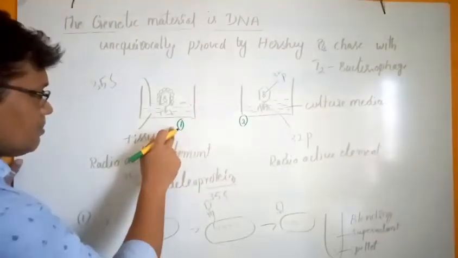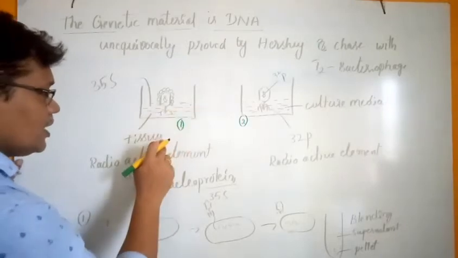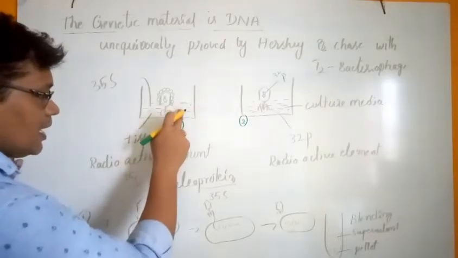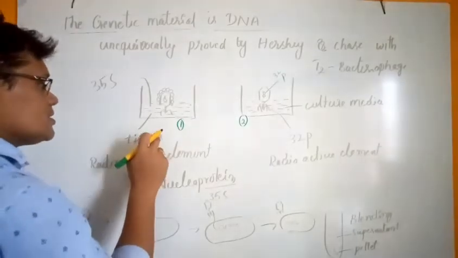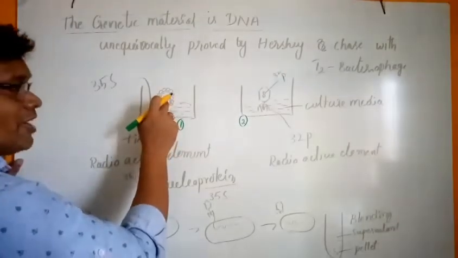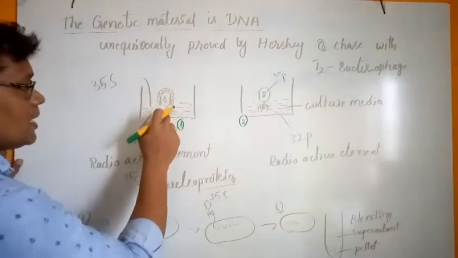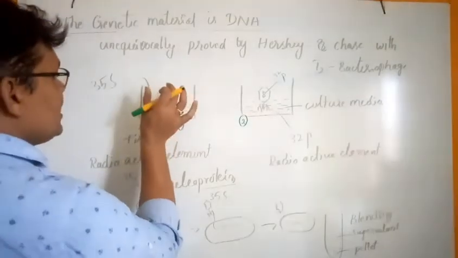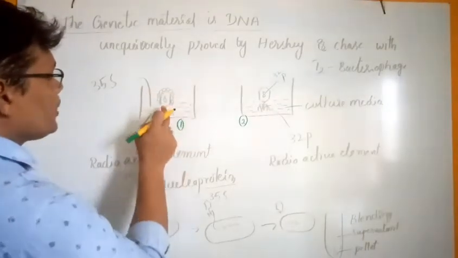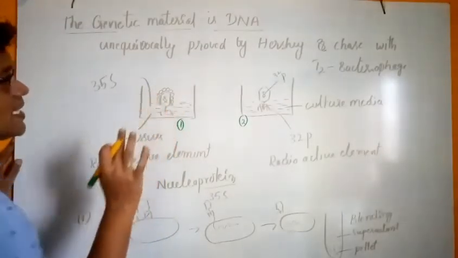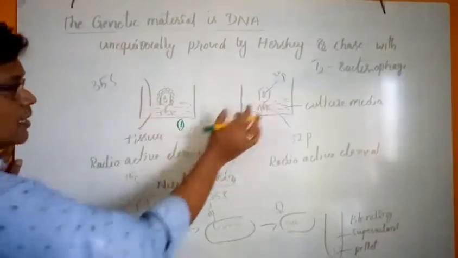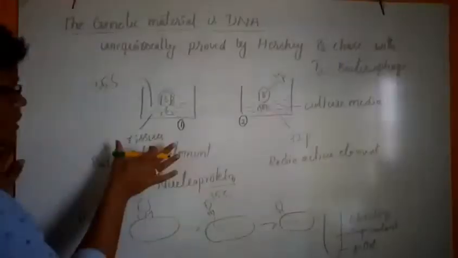The first culture medium contains tissues. What is the requirement for the tissue? The tissue helps the growth of the viral particles. Generally, the viral particle is made up of nucleoprotein, with a protein coat on the outside and nucleic material inside.